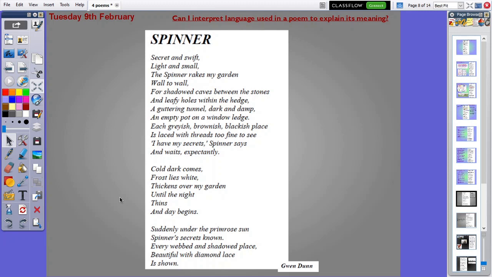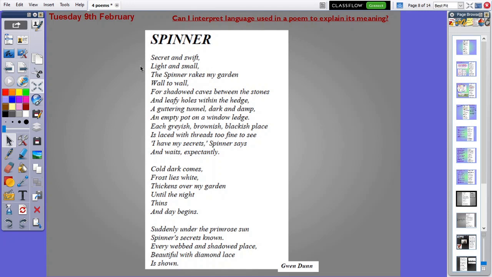So today we are going to be interpreting language used in a poem to explain the meaning. And today we are reading the poem called Spinner. So I'm going to read you the poem and then we'll do a little bit of read aloud, think aloud and talk through the questions that you will be doing today. Okay, so Spinner.